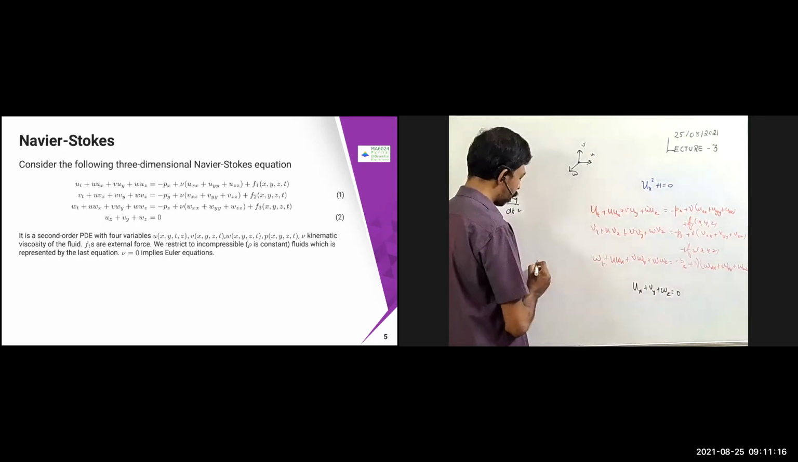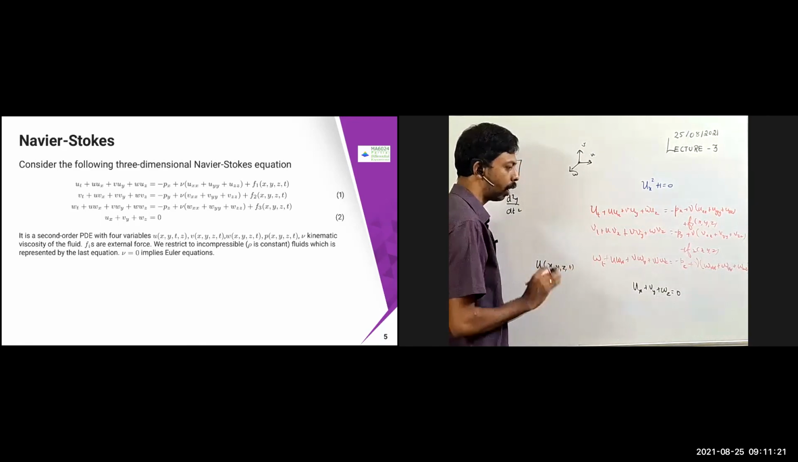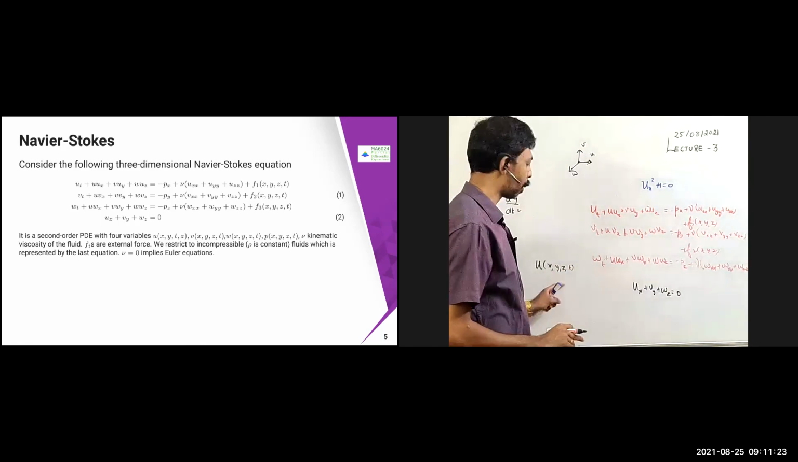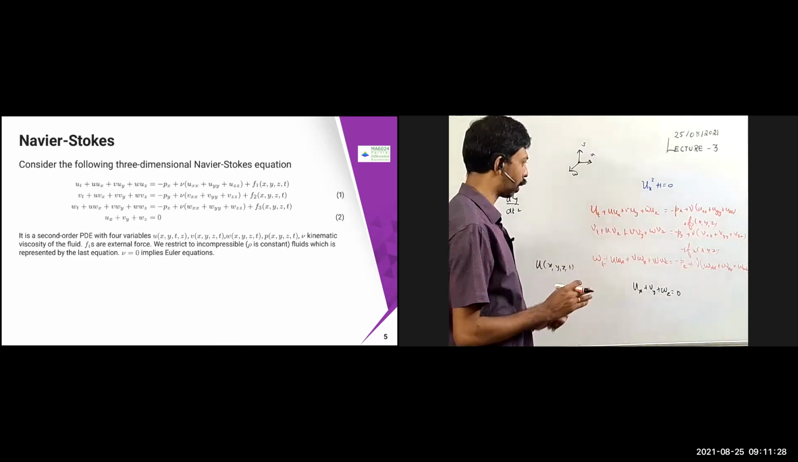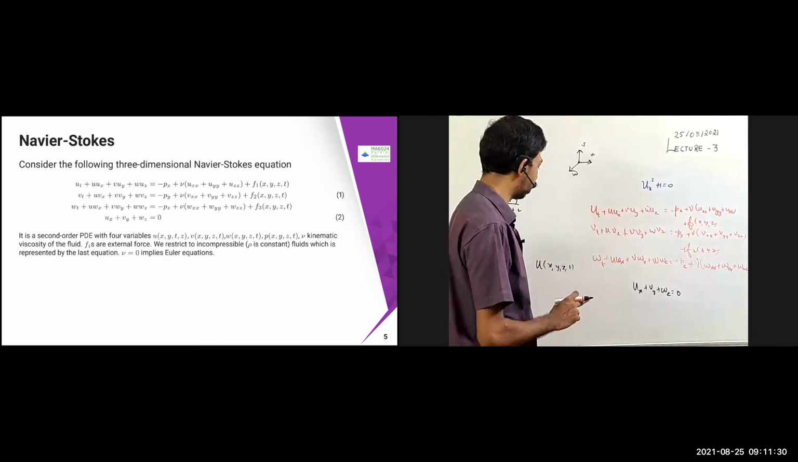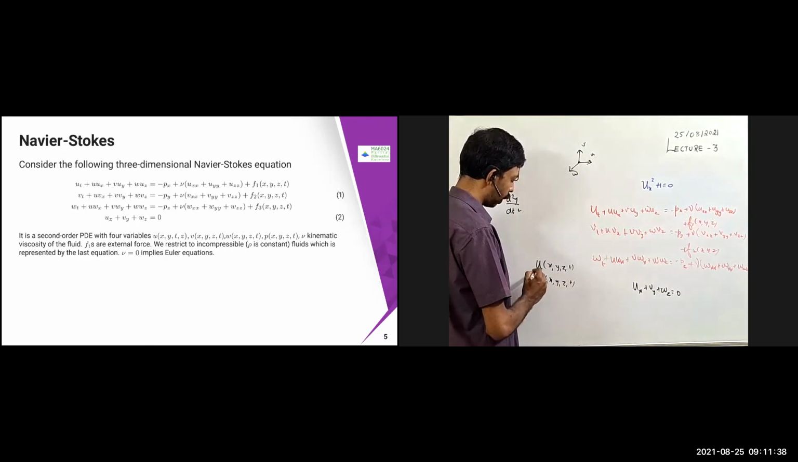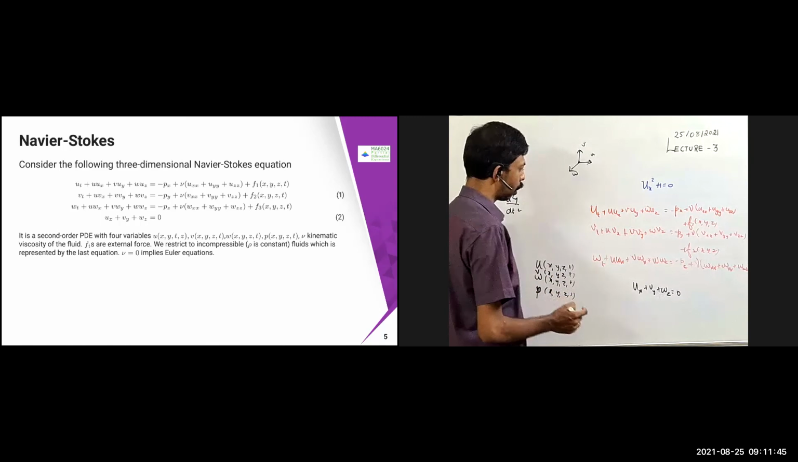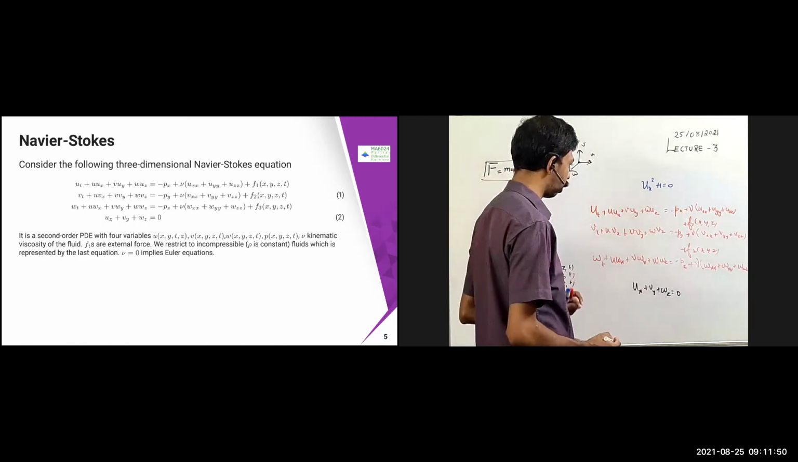Once I solve this problem, it is going to be a function of x, y, z, t. Four variables are there: u of x, y, z, t; similarly v of x, y, z, t; w of x, y, z, t; and p of x, y, z, t. So 4 unknowns are there and 4 equations are there. So naturally we expect some solution, and then we are trying to solve the problem.